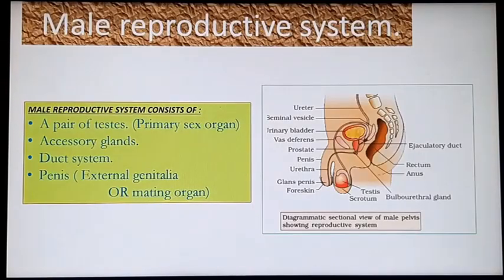Move on to the next. First, let us study the male reproductive system.